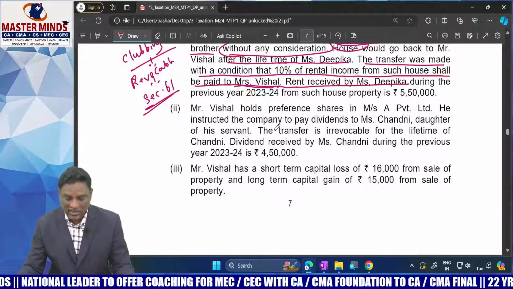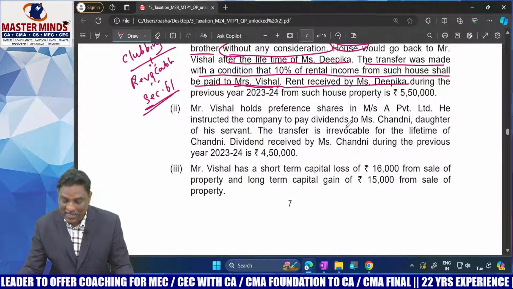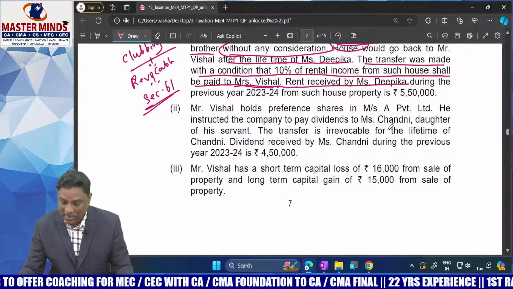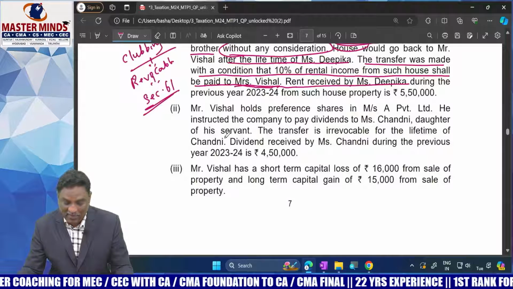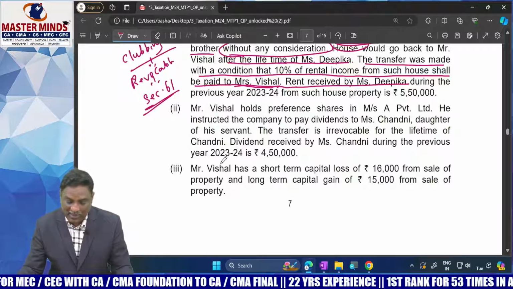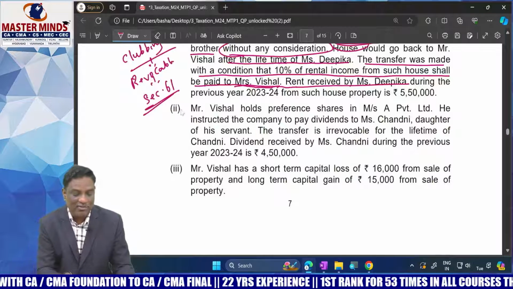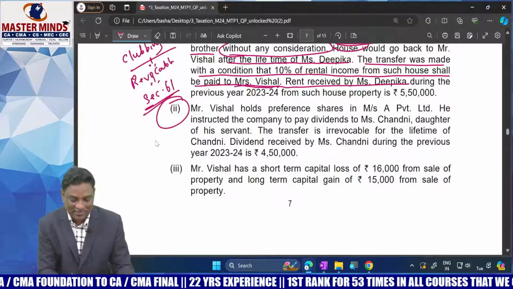Next, Vishal holds preference shares. He instructed the company to pay the dividend to Miss Chandni, daughter of his servant. The transfer is irrevocable for the lifetime of Chandni. Dividends received by Chandni during the financial year: it's a clubbing provision, section 60.